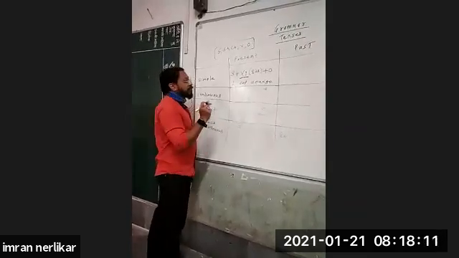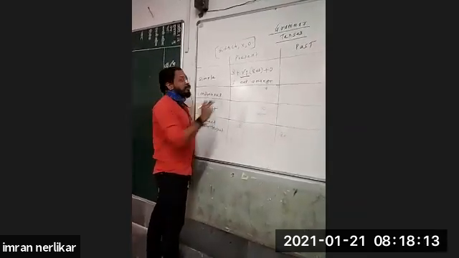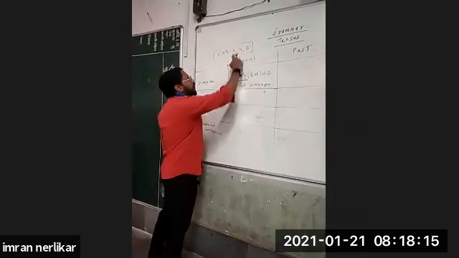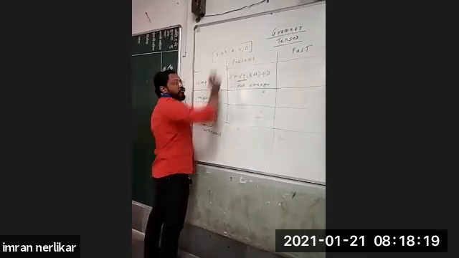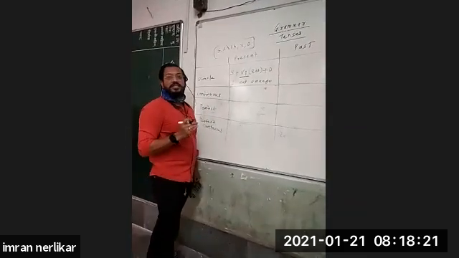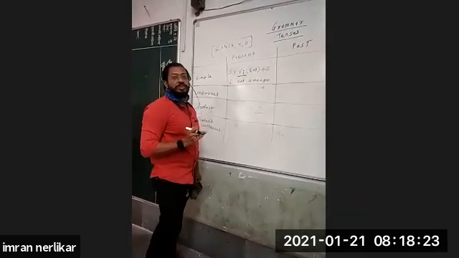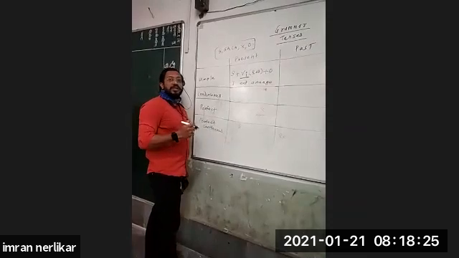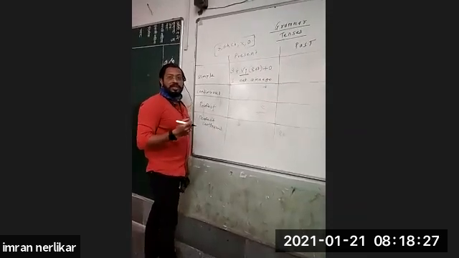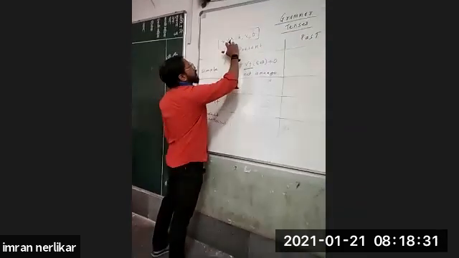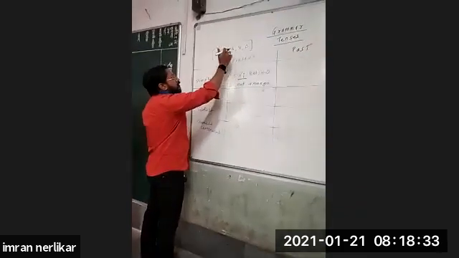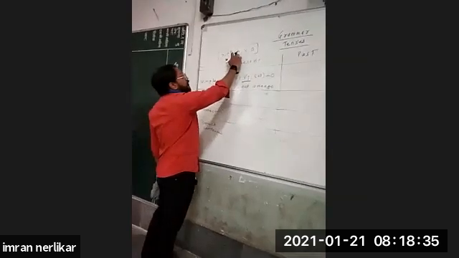It will not become he watchs TV. It will become he watches TV. We have to add es to that verb depending on this rule. For example, catch, C-A-T-C-H. Sachin catches a ball. C-H-E-S, it will become catches, because the word ends with ch.